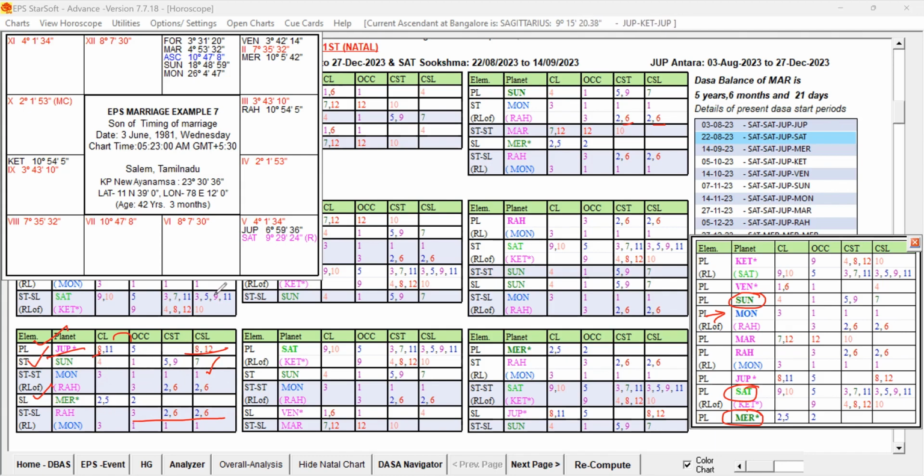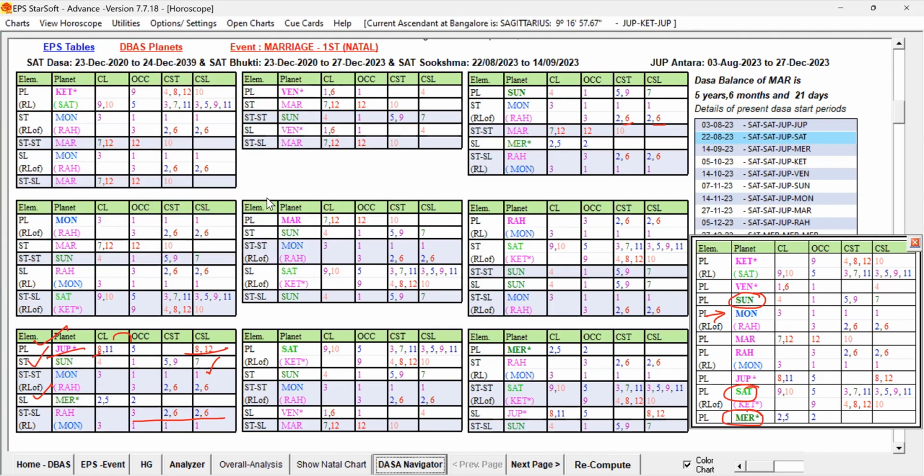So now we have to look at the planets, the Bhukti Lords. What are the Bhukti Lords? Jupiter Bhukti itself can be favorable only if Jupiter is strongly favorable without any obstacle; then Jupiter can give a marriage during its own Bhukti. The disadvantage with Jupiter is that the source planet itself is talking about 8, 8 and 12. So the star level and sub level are okay, but the first level planet has some weakness.